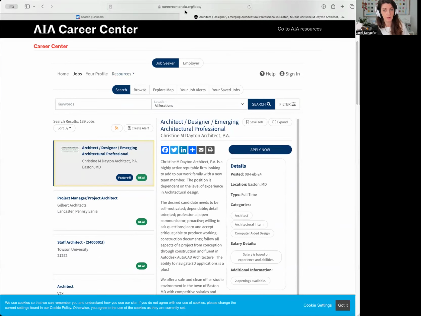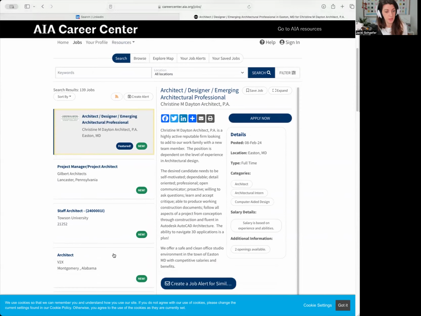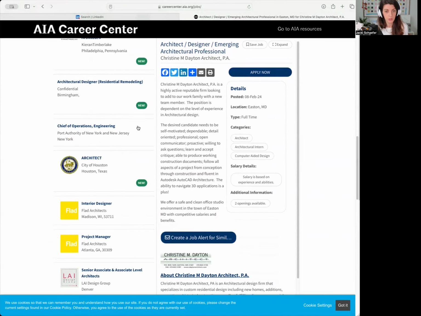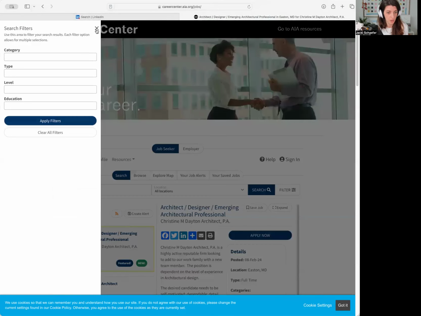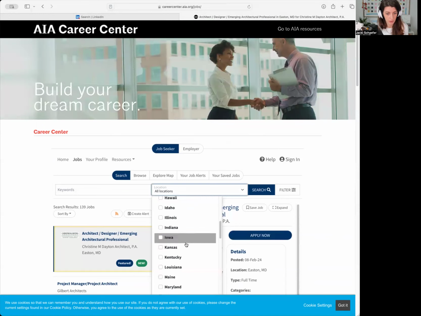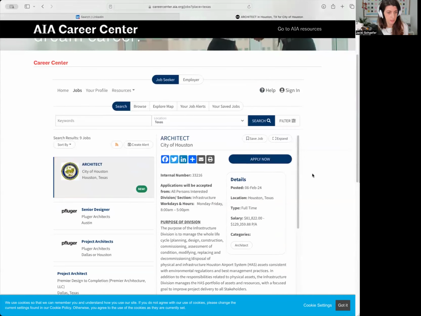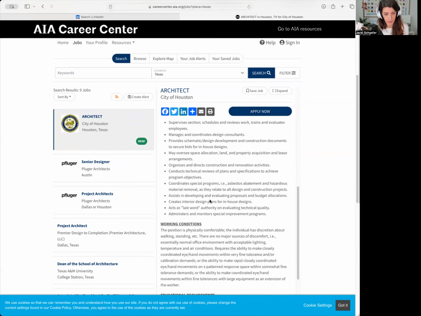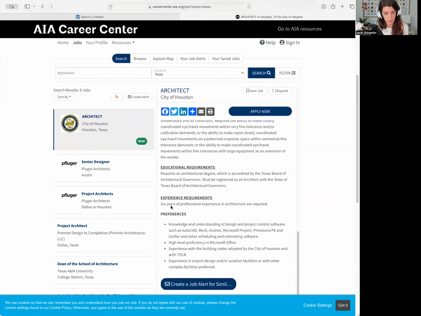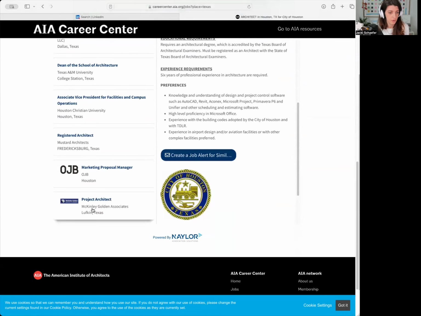The AIA Career Center website will let you search for every city, but you can also go up here and filter for your location or your category. So if I go down here and pick Texas, hit search, you're going to see, oh, look, the city of Houston is looking for an architect. That's exciting. What are the requirements? 6 years. Not for us, guys. And then you can see some of the others that are nearby and what they're looking for. So they're usually different listings than what you'll find other places.